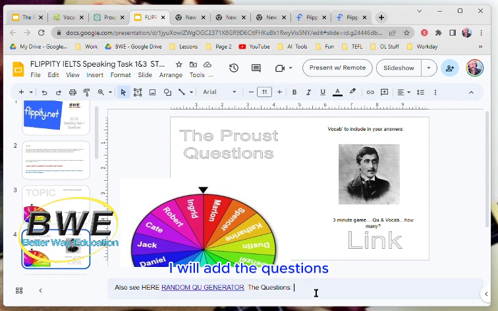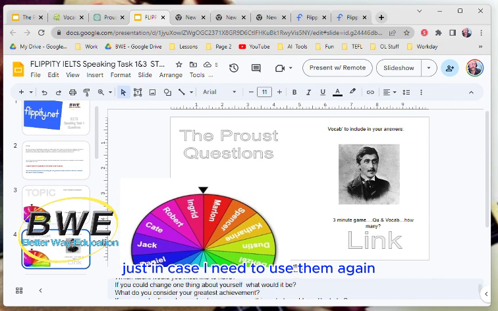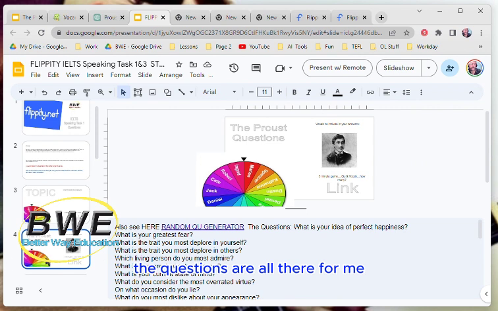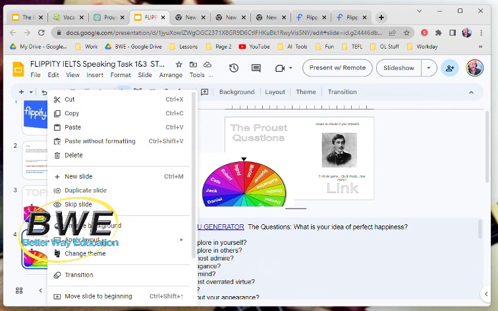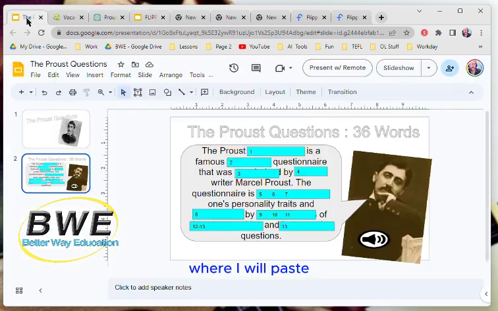gutter, I will add the questions just in case I need to use them again or use them in a different way or make the Flippity again. The questions are all there for me. I then copy that slide and take it to my lesson plan slide where I will paste it in.